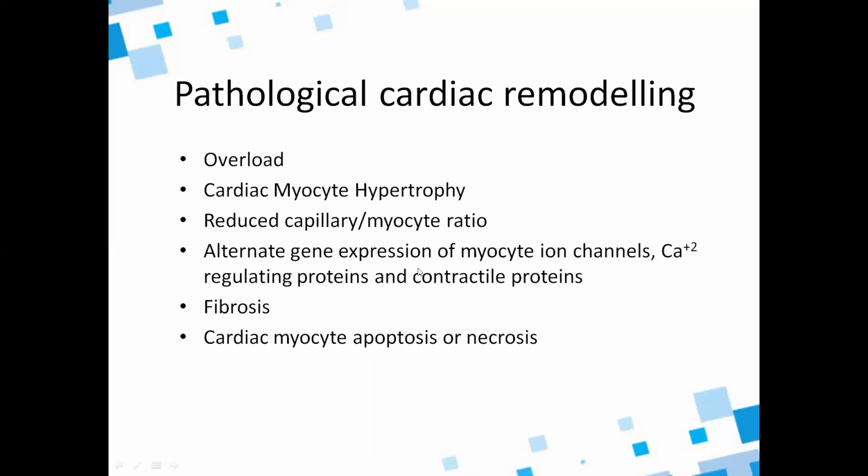This causes alternate gene expression of myocyte ion channels, calcium regulating proteins, and contractile proteins. These are different proteins involved in the growth of the cell, etc. Because of this the myocyte will be increased, and further it will undergo fibrosis. After fibrosis, some cardiac myocytes undergo apoptosis, meaning cell death or necrosis. So some cardiac cells will be dying, and some cardiac cells will be hypertrophied.